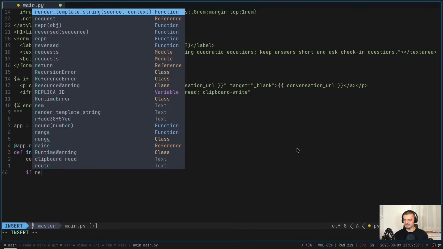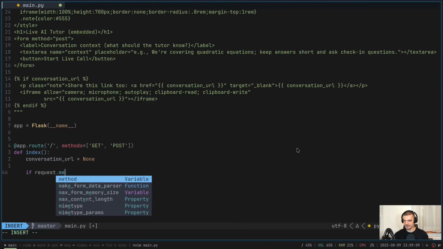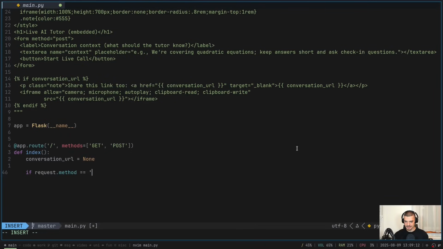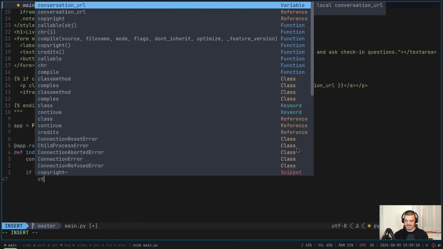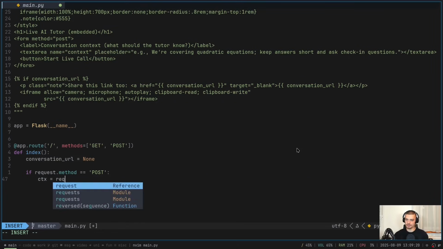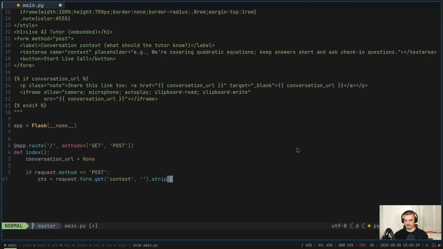And then we're going to say if we have a post request, so if request.method is equal to POST, then basically we submitted some context and we want to return now the iframe. So we're going to say the context is equal to request.form.get the field called context. By default, it should be empty if nothing was provided. We're going to strip it of any white spaces and new lines.